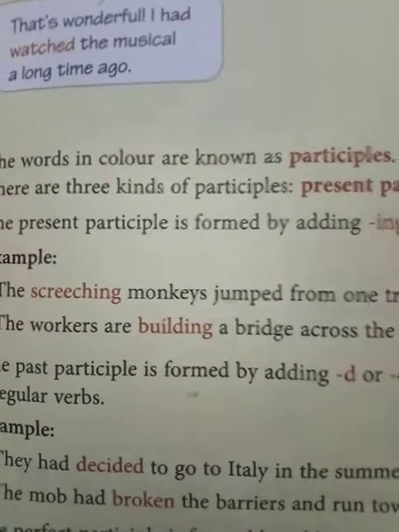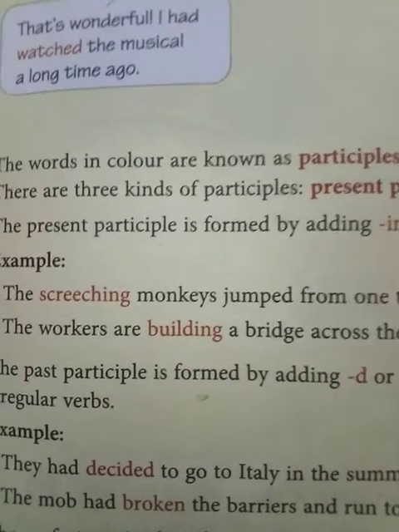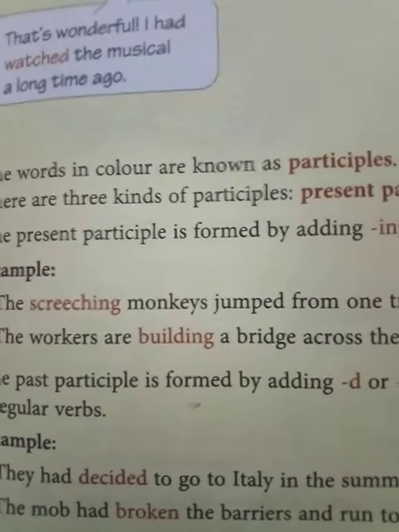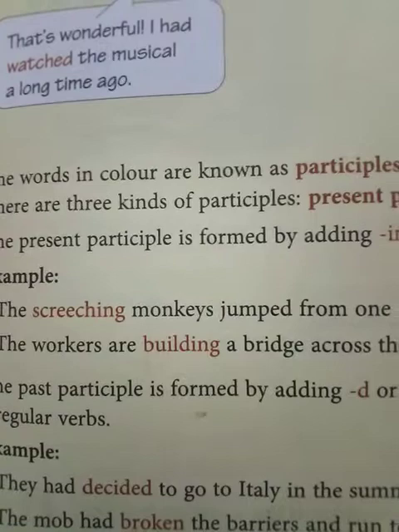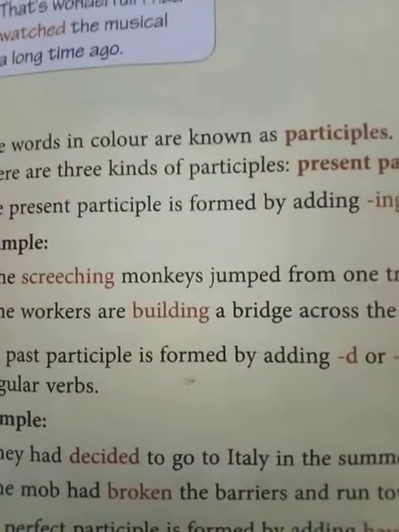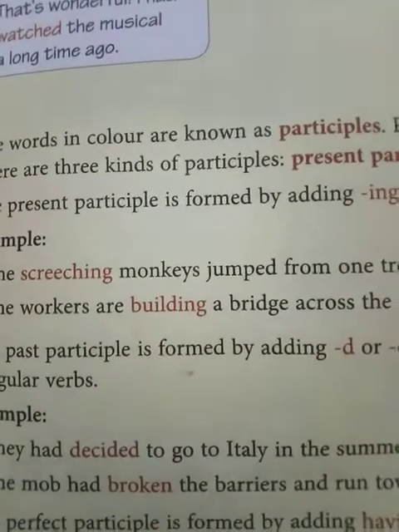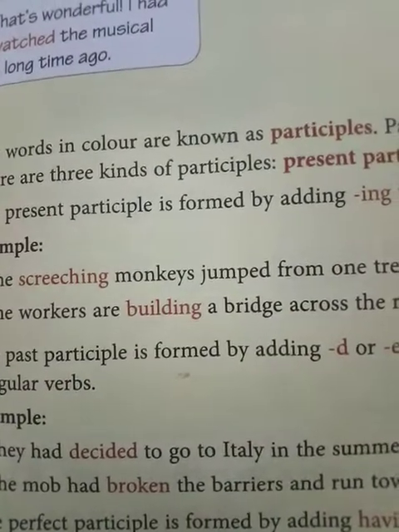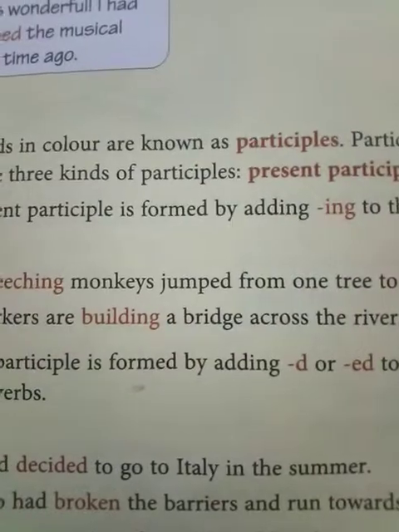And then you have the actual verbs here. The first sentence, go. They had decided to go. Go is the main verb, but the participle is decided. And so they are not the verbs, but they act as adjectives. The mob had broken the barriers and run towards the main entrance of the building. So broken. Run is the main verb.